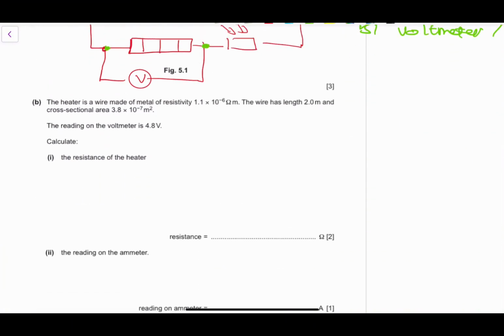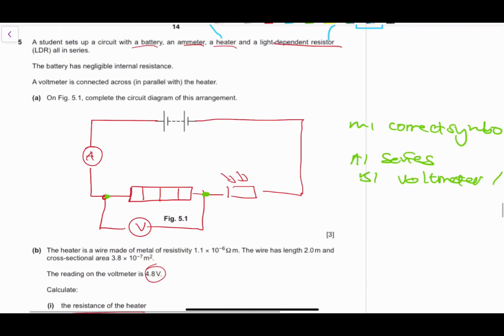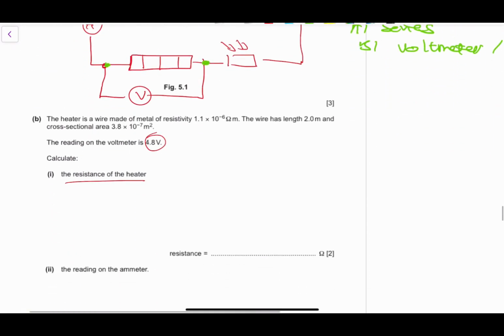Moving on to the next question. We've been asked to calculate the resistance of the resistor. We've been given the voltmeter reading, and we've been given the resistance basically. If you want to find the resistance, we know that the resistance is rho L over A. That is one of the equations that they'll be looking for in this particular question.